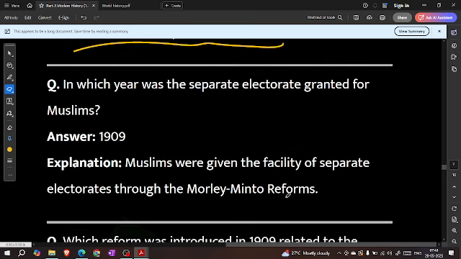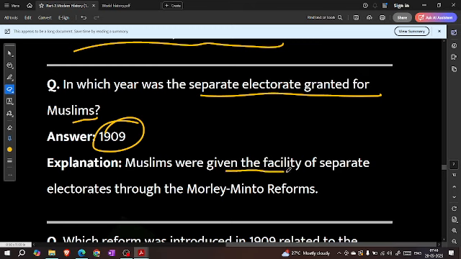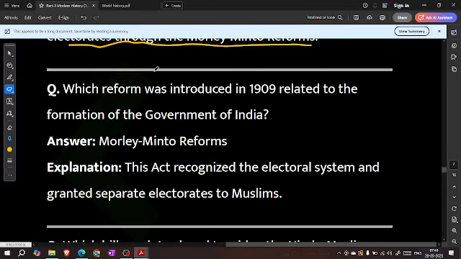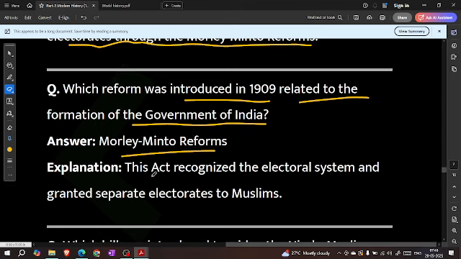In which year was the separate electorate granted for Muslims? 1909. Muslims were given the facility of a separate electorate through parliamentary reform. Which reform was introduced in 1909 related to the formation of the Government of India? Parliamentary reform. This act recognized the electoral system and granted separate electorate to Muslims.